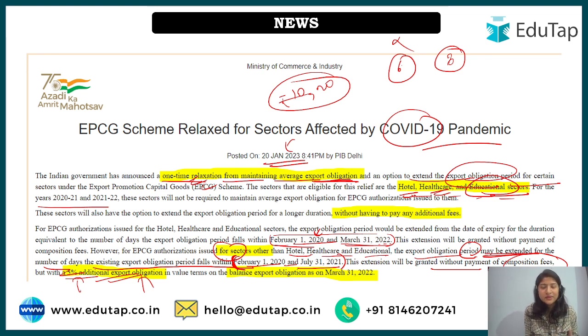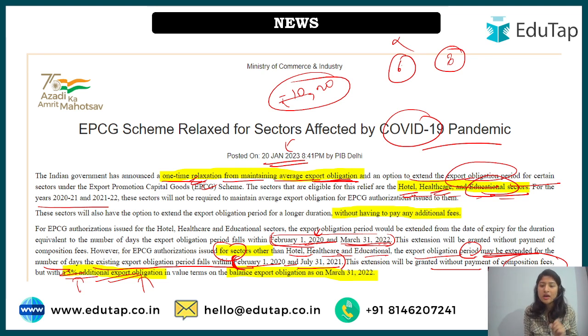See, it can happen that you were the beneficiary under the scheme before 2020 also. For example, you were a beneficiary from 2019, so for that year you had good production and you were regular with your target. Then this phase arrived, that is 1st February 2020 to 31st March 2022, and in that you did not have a constant growth. Okay, so whatever time period comes under this period, on that basis extension will be provided.